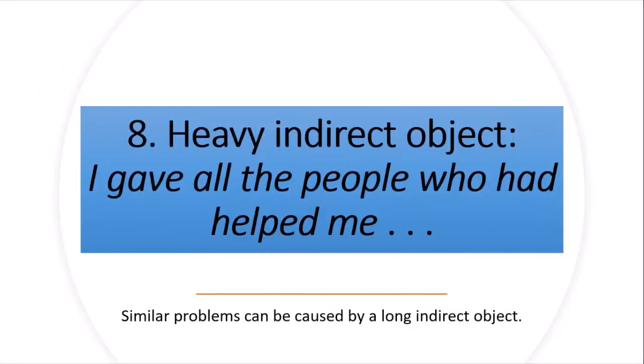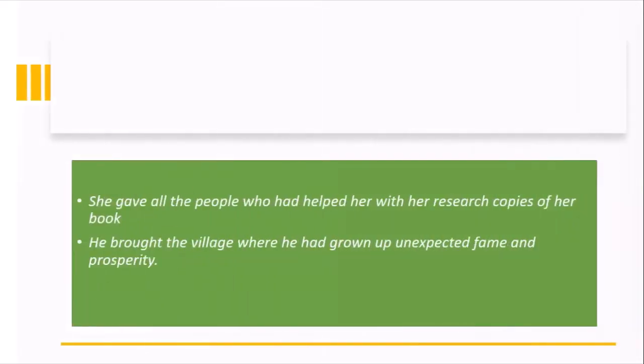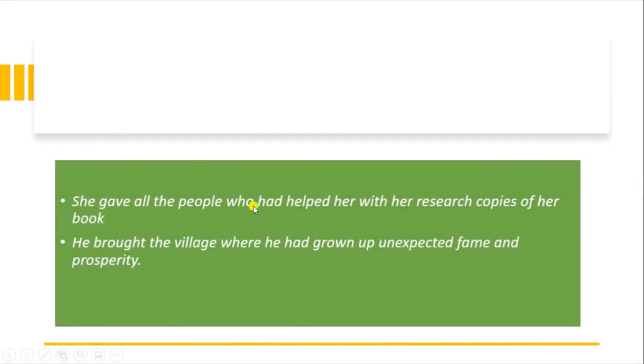So what is happening there? I gave all the people who had helped me. She gave all the people who had helped her with her research copies of her book. So it is making things complex. We are getting confused about which is subject, which is verb, which is object.